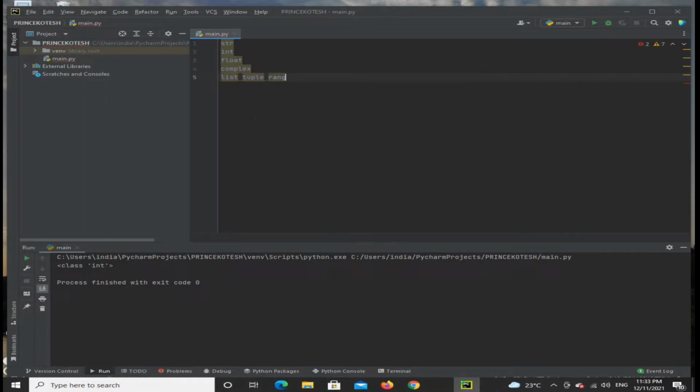Like that, there are different Python data type functions.